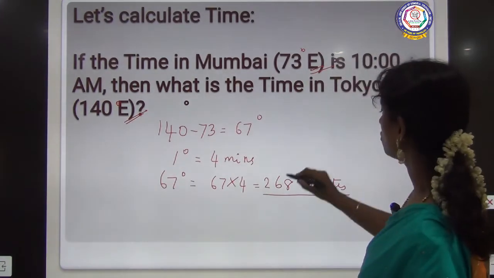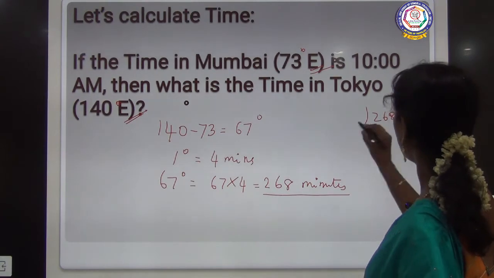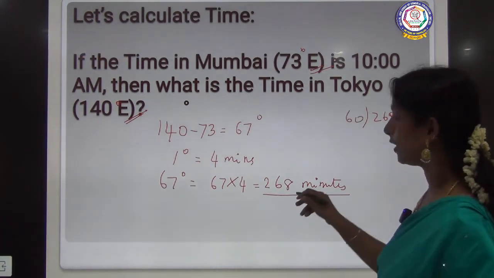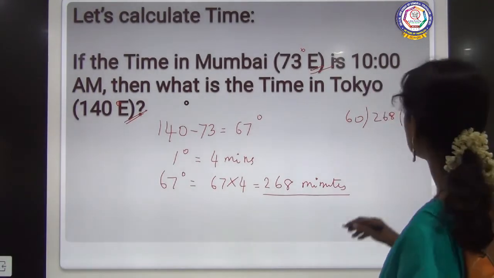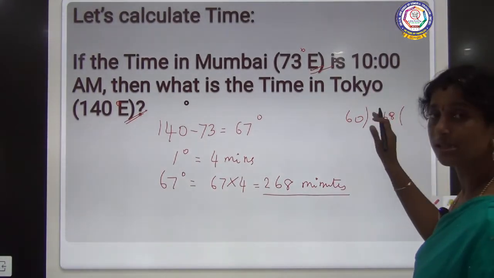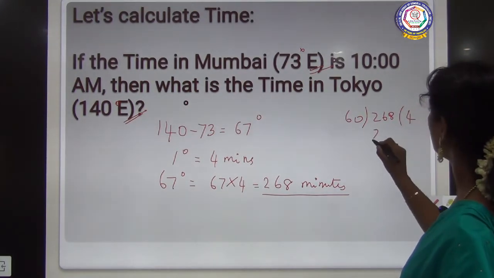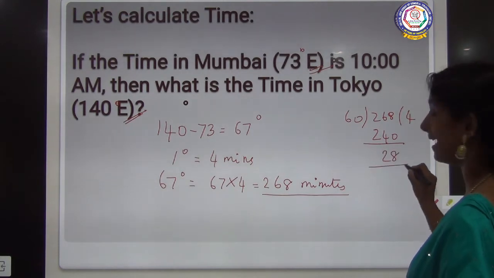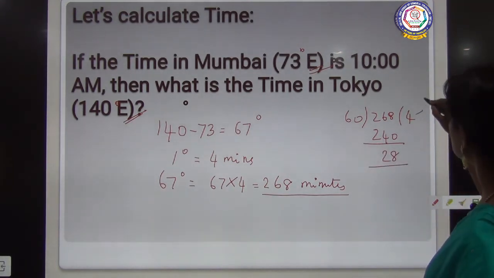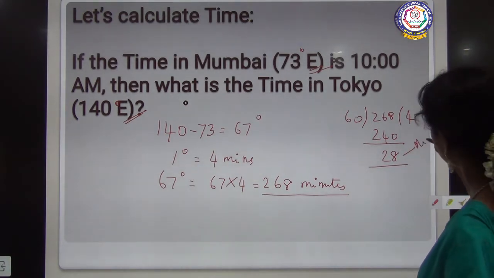So 268, when divided by 60, because this is in minutes, we have to convert it into hours and minutes. So 268 divided by 60, we will get 4, 60 4s are 240, the remainder will be 28. Clear? So this is hours and this is minutes.